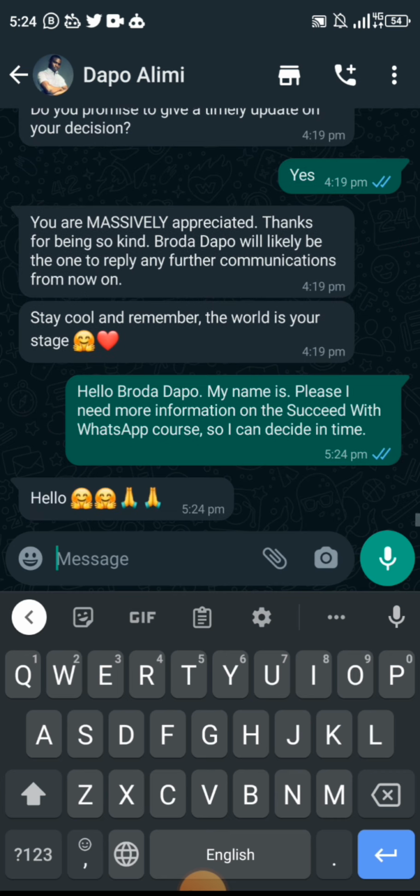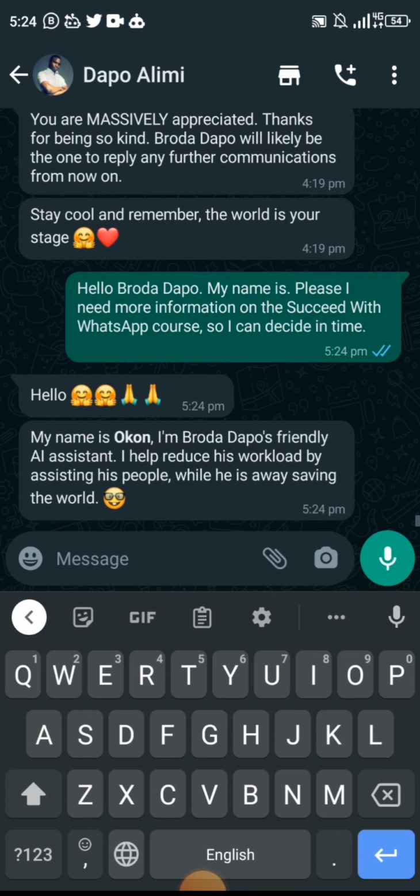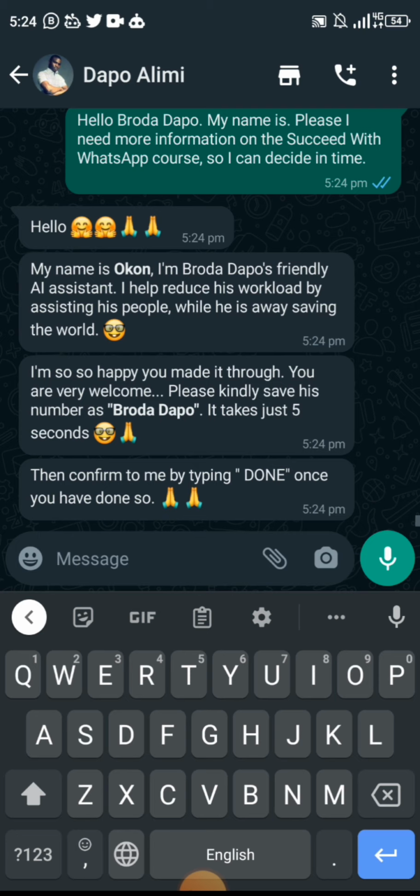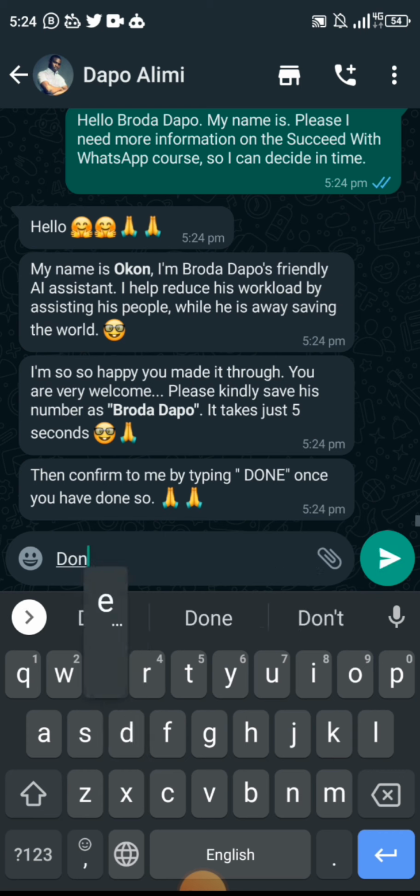You see that? How fast it notices the notification from your WhatsApp is how fast it will respond. Sometimes if your WhatsApp has been force stopped or is not online, it's not going to happen quickly. So you want to make sure that you have a phone with a capable amount of RAM. I'm using a phone with 6 gig RAM; 4 gig RAM is okay, and 3 gig RAM is definitely okay if I don't run many apps on it. So I'm going to respond with done, right?